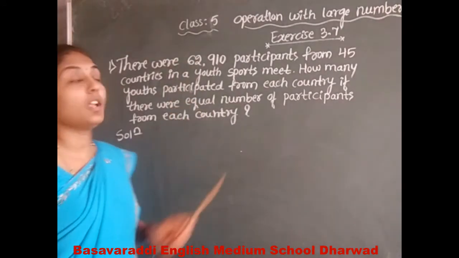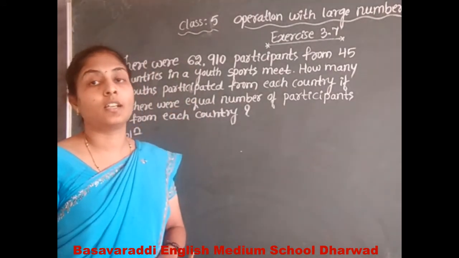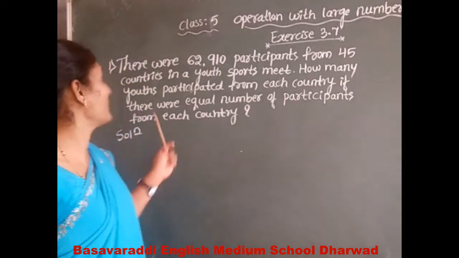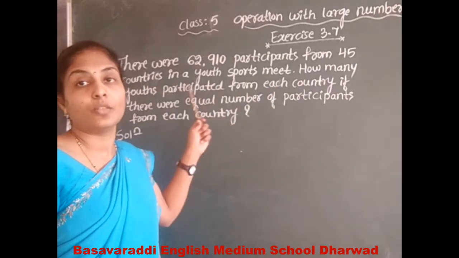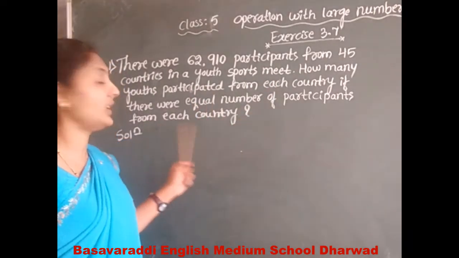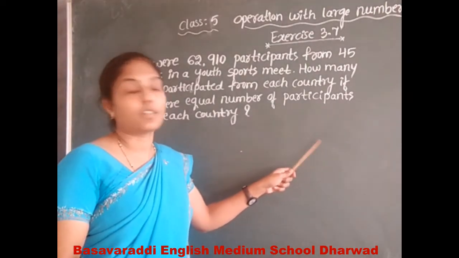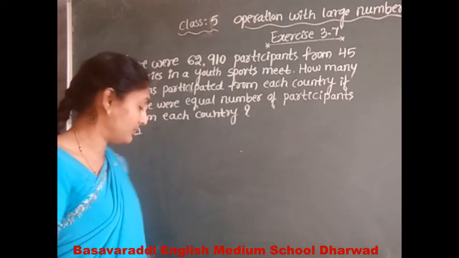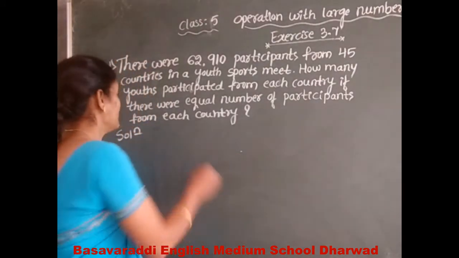Okay, in the given question, how many participants were there? 62,910. From the 45 countries, we have to find out the number of participants from each country. Let's write the given statements.